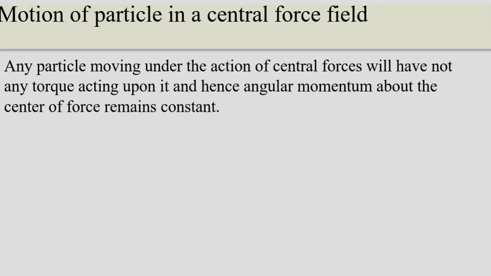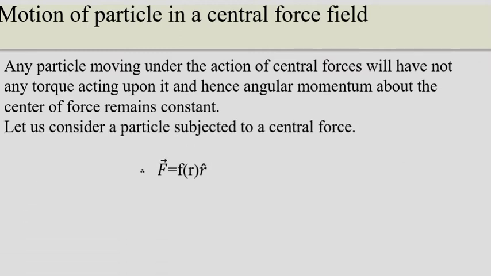Suppose any particle moving under the action of central forces will not have any torque acting upon it, and hence the angular momentum about the center of the force remains constant. That is, tau is equal to dL by dt. If there is no external torque acting on the system, then L is equal to constant. That is, the angular momentum remains constant.